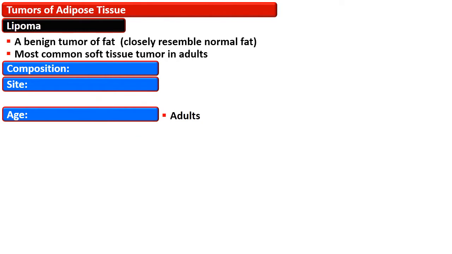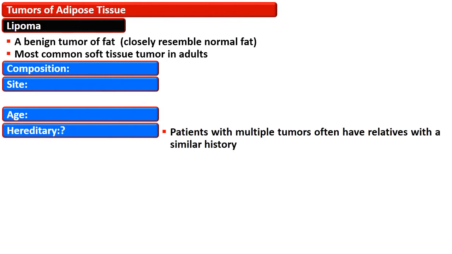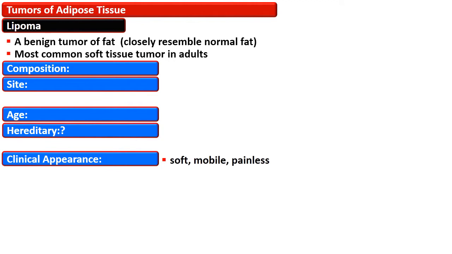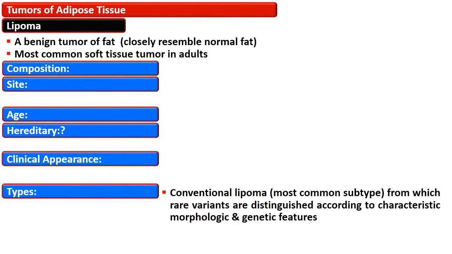It is a tumor which is usually present in adults, and patients with multiple tumors often have relatives with a similar history. Clinically, it is a soft, mobile, painless mass, and the conventional type is the most common subtype of lipoma, from which rare variants, which we are going to see in a subsequent section, are distinguished according to characteristic morphologic and genetic features.